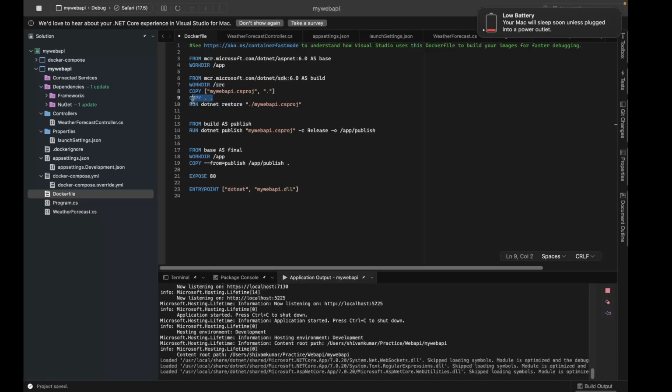So that is why ordering layers matters, right? You need to place it here so that if you're not changing anything in the dependencies, it will run once, and if you are changing source code again and again, then it will start building from this layer. This layer will be cacheable. It will use this layer from the cache. It will not build it again. So that is why the order of the layers matters, so we have to take this into consideration while writing this Docker file.